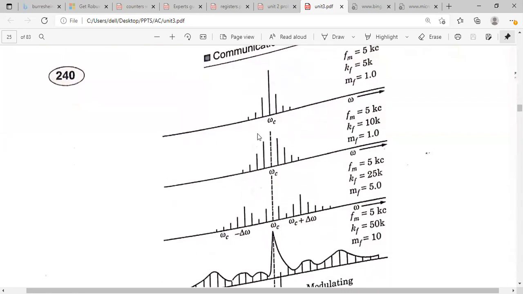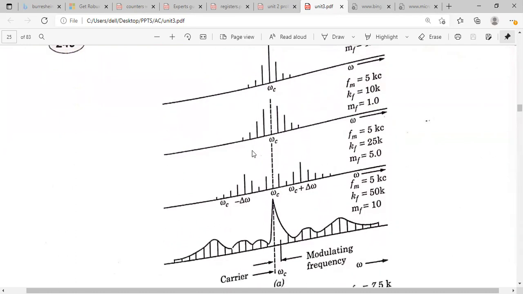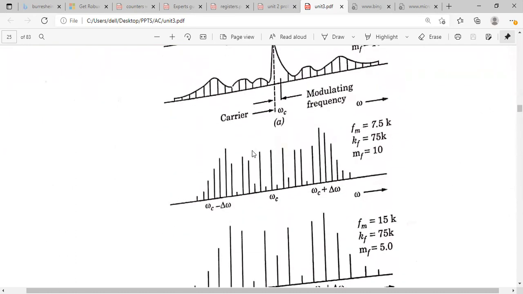Next, these are the graphical representations of multi-tone frequency modulation. If the modulation index is equal to 1 and the frequency sensitivity factor is 5 kilohertz, what will be the FM and how many sidebands will we get? So these are the graphical representations.